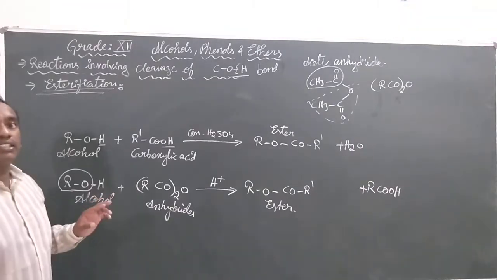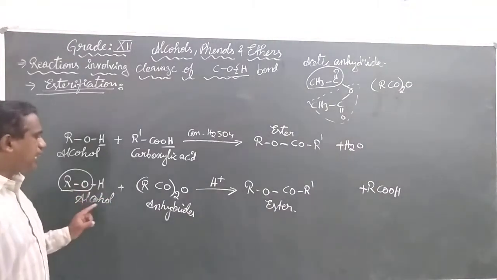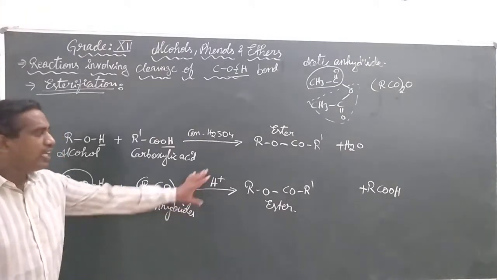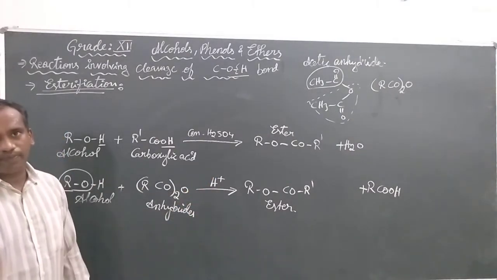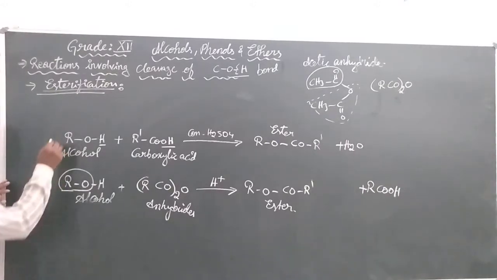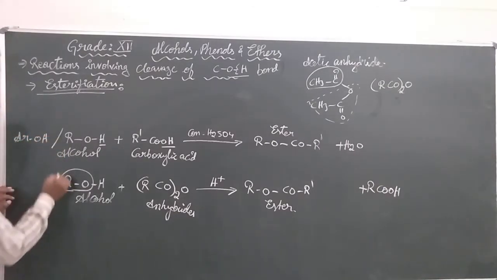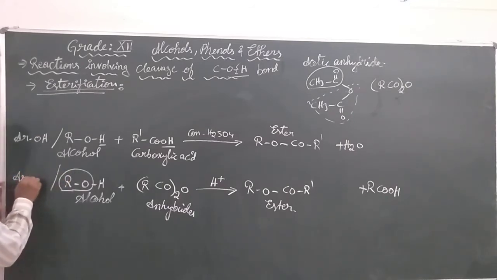Up to now we have discussed two types. Alcohols when reacted with carboxylic acids or anhydrides give esters. Here you can take an alcohol or you can take a phenol.